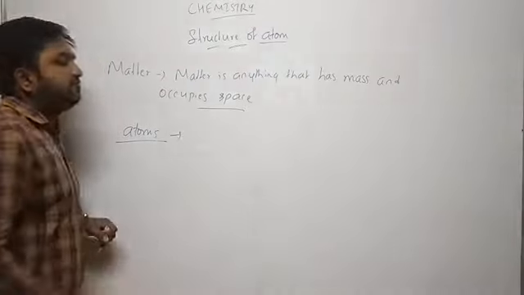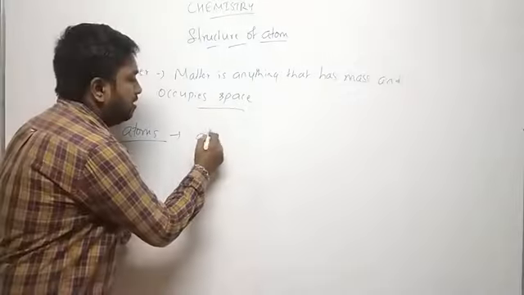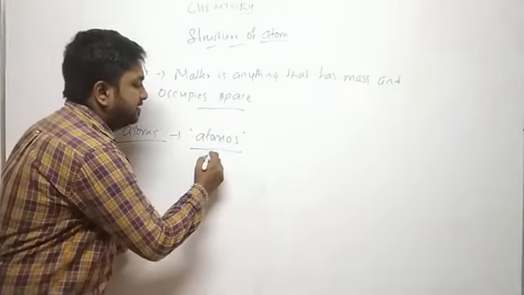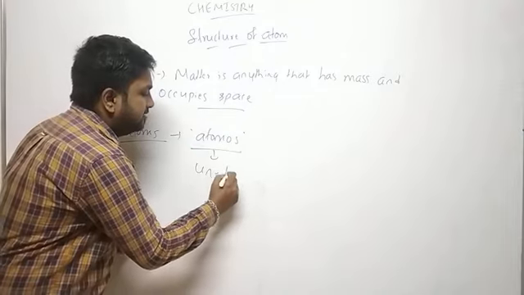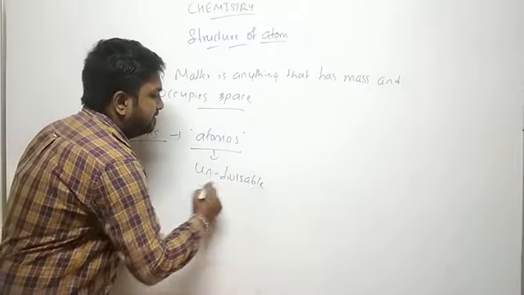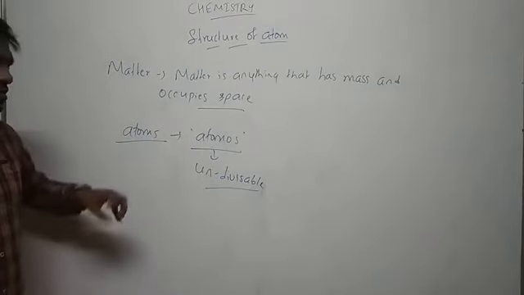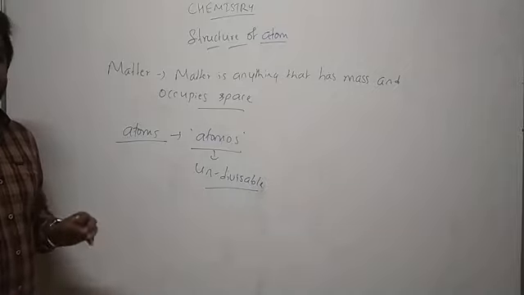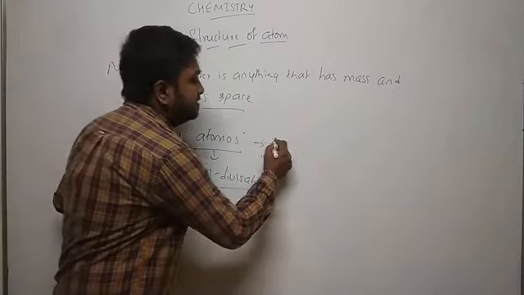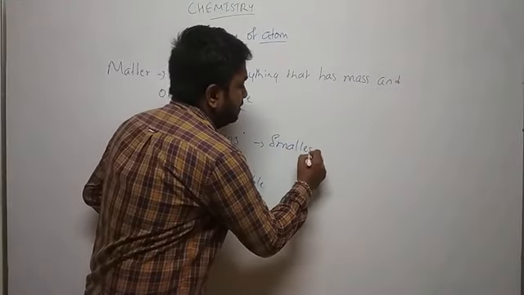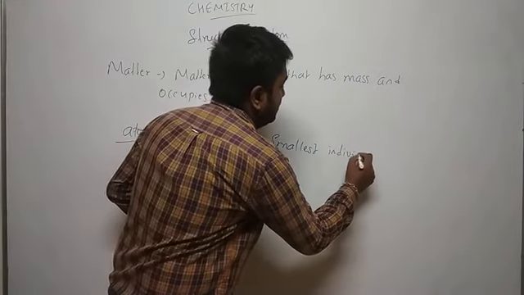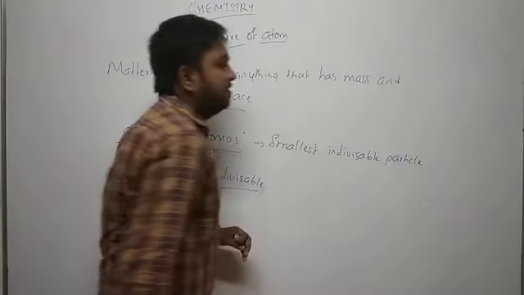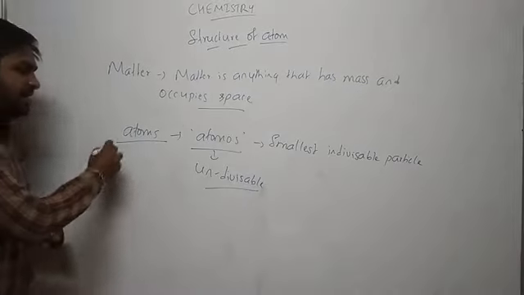Atom is derived from the Greek word atomos. Atomos means indivisible, or uncuttable. So right now we have the information that atoms are nothing but the smallest indivisible particles of matter, we call them atoms.